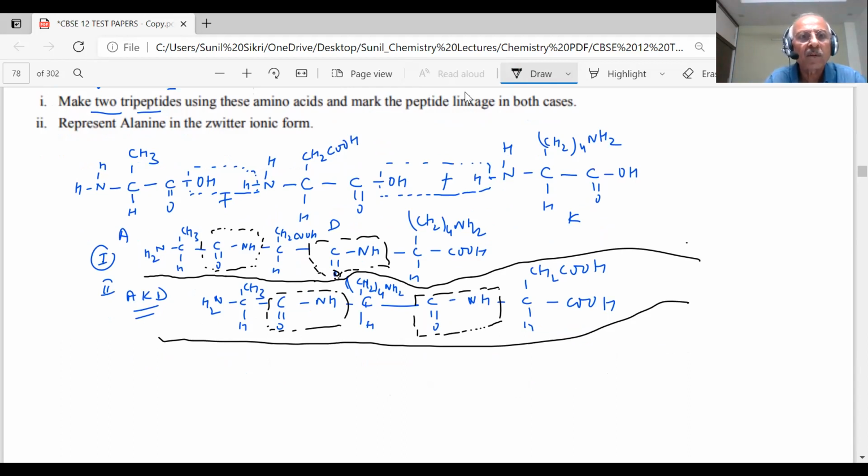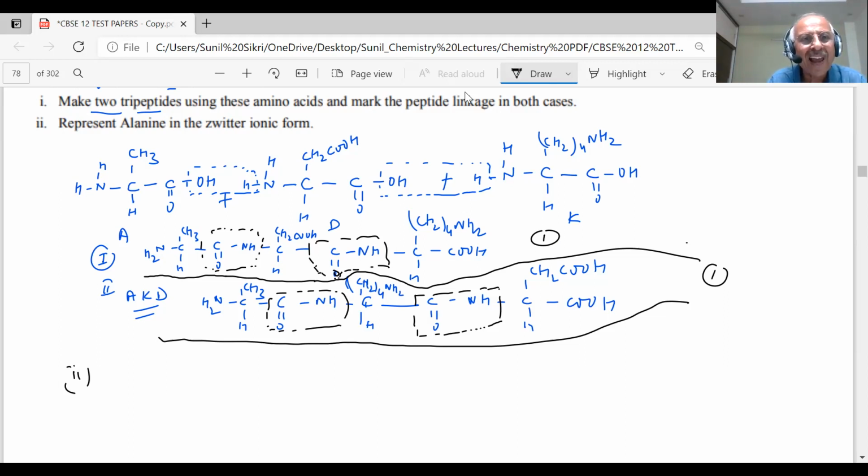So it was slightly difficult for me. Represent the alanine in zwitterionic form, question number 2. This question was carrying how many marks? 2 marks. So 1 mark for this, 1 mark for this. 2 structures were asked to draw. It has taken more time. Some questions I said will take more time, so we will do them at the end of the paper, and easier questions that take less time I will solve first.